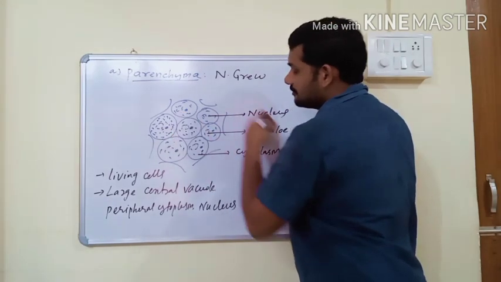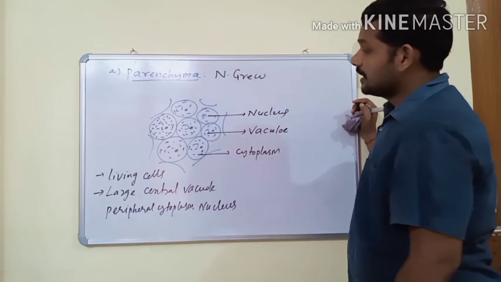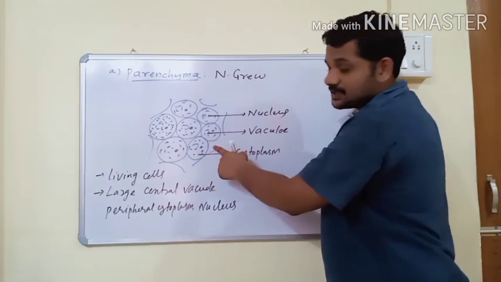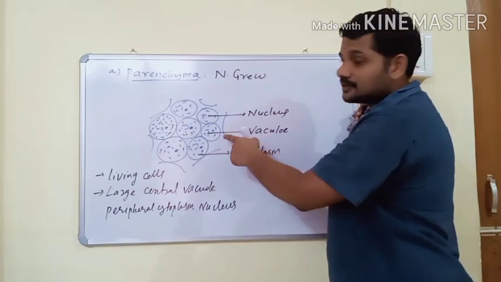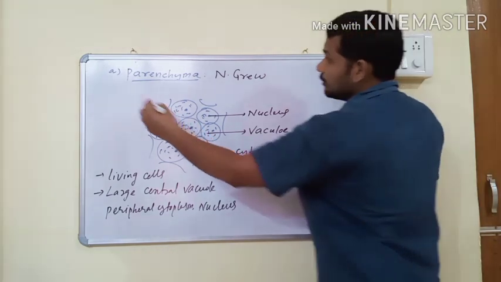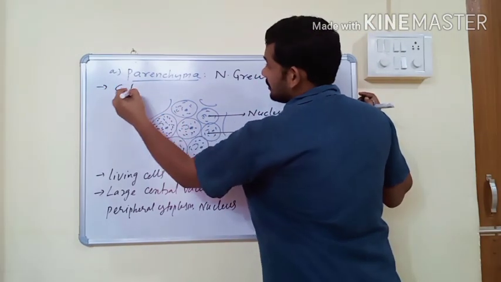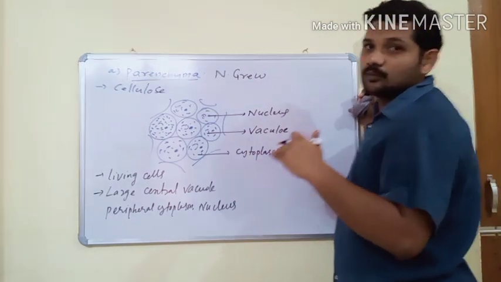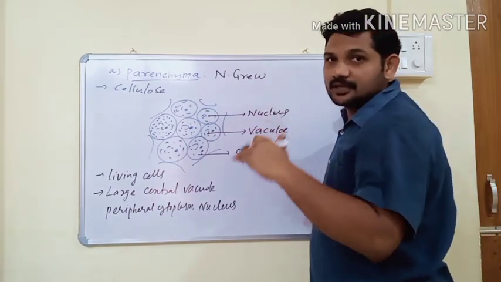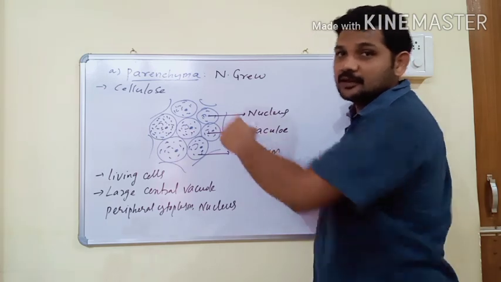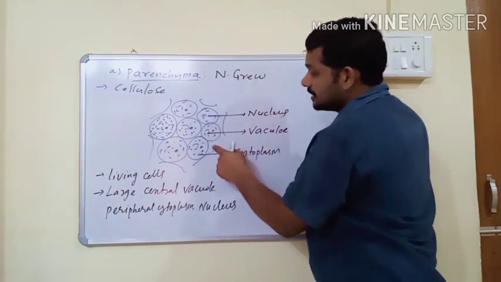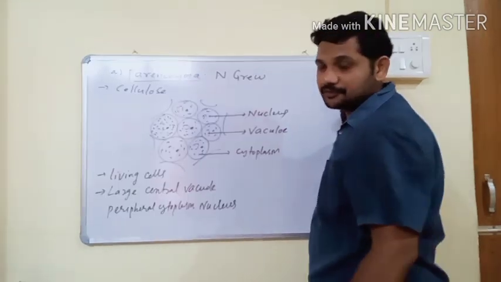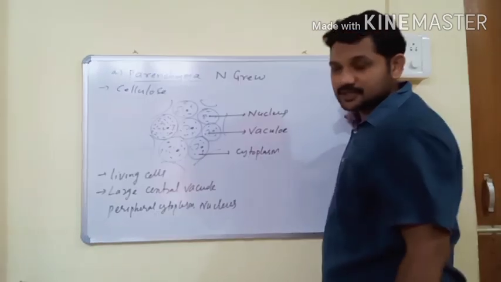The cell wall is a characteristic feature of plant cells. Here, the cell wall is made up of cellulose. It is one of the most abundant microfibrils present in living plant cells. Here in parenchyma, the cell wall is made up of cellulose.